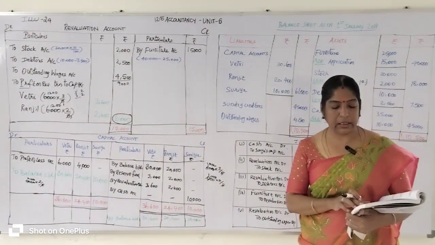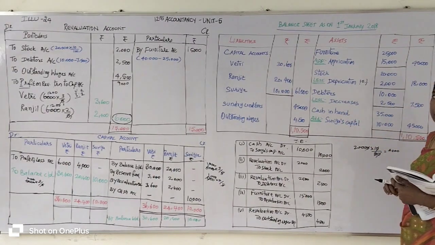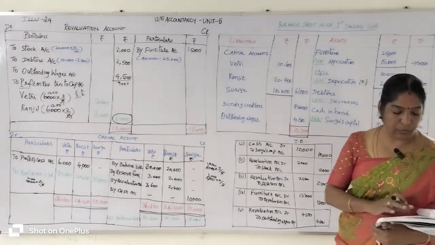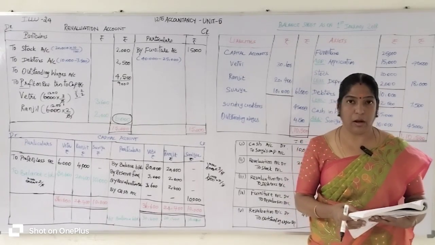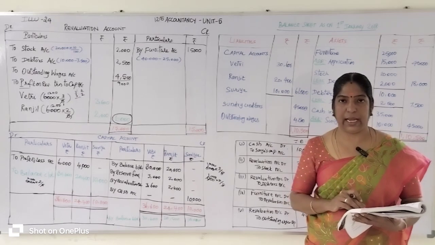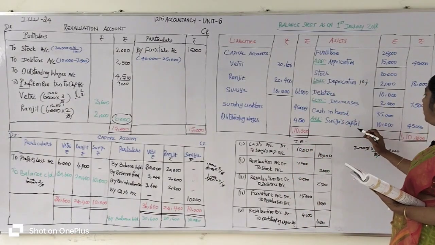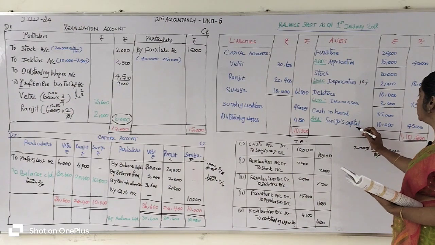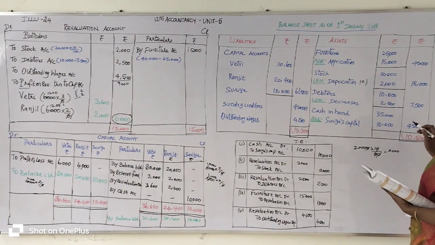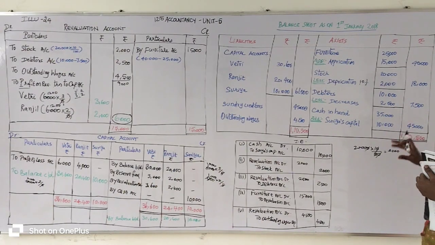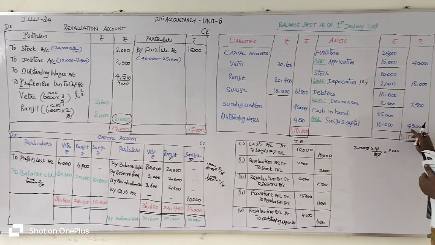Then cash in hand 35,000 rupees, given in the question, is entered on the asset side of the balance sheet. Listen carefully here. At the time of admission of the new partner Surya, who brings 10,000 rupees cash as capital, you add Surya's capital to cash. 10,000 rupees added, you will get 45,000 rupees.